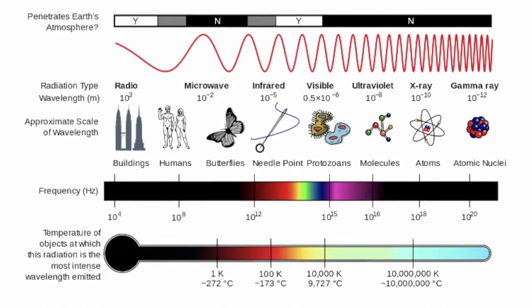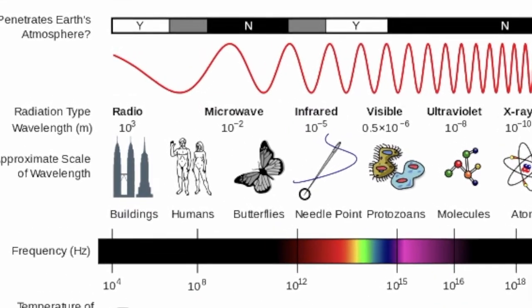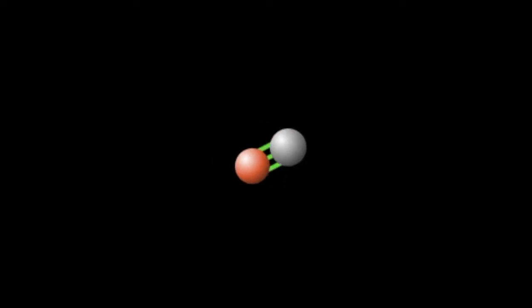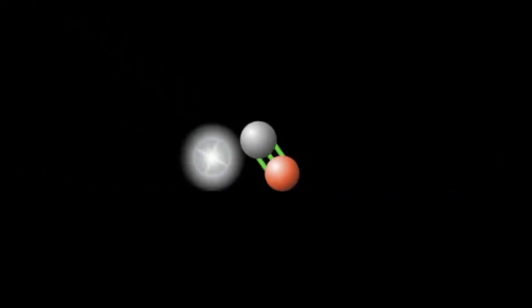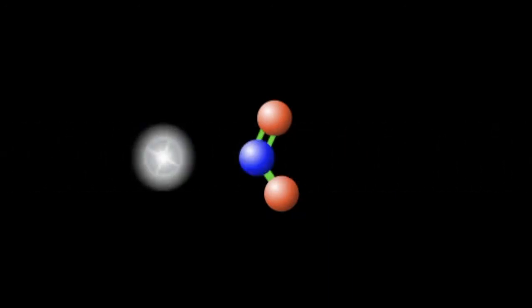Microwave spectroscopy is used to identify molecular rotations. Microwaves are low energy radiation. They're much lower on the spectrum than visible light. And when microwave radiation strikes a molecule, especially a polar molecule, it causes the molecule to rotate. This is how it works.